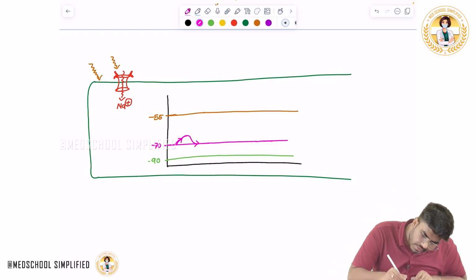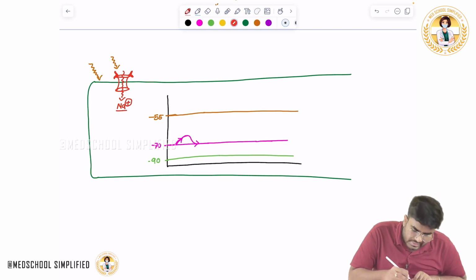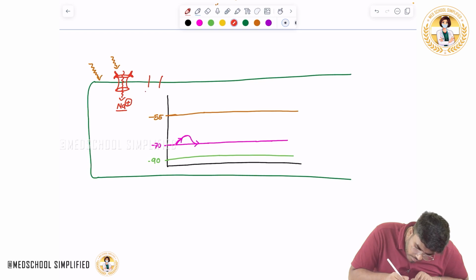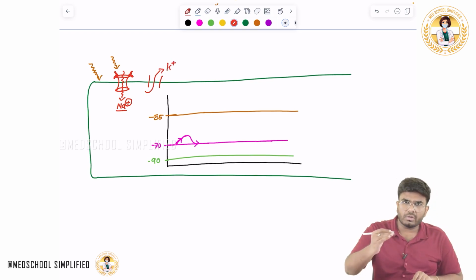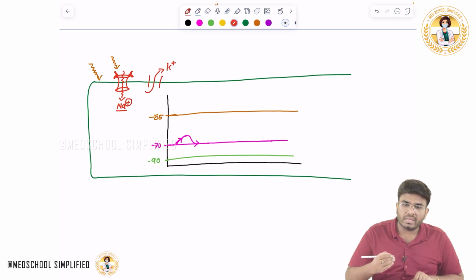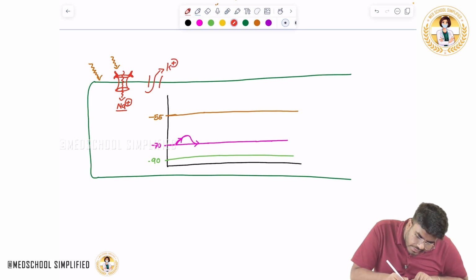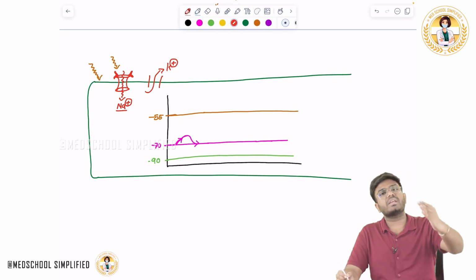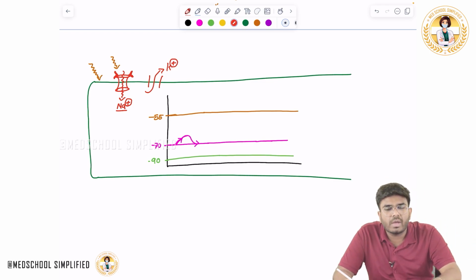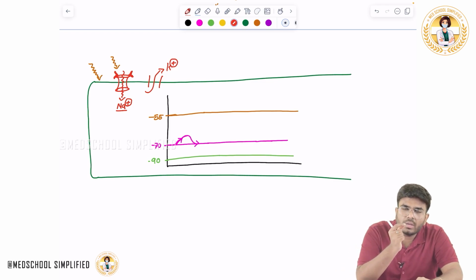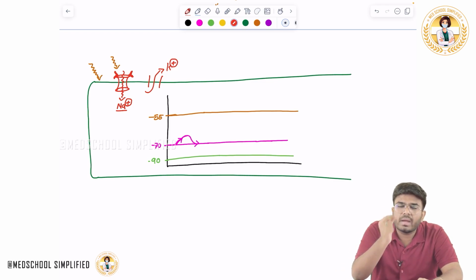Because the amount of sodium coming in, the same amount of potassium will go out. Potassium is continuously leaking out, so positive charges coming in are balanced by the efflux of positive charges. So this small potential goes up and comes back.